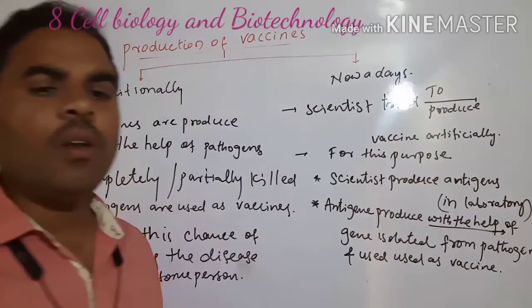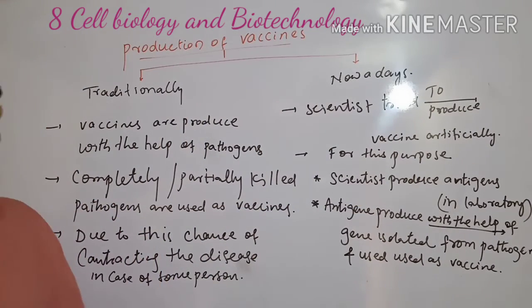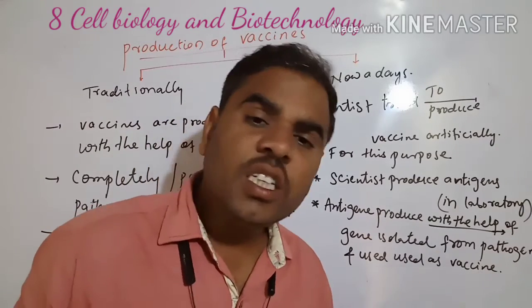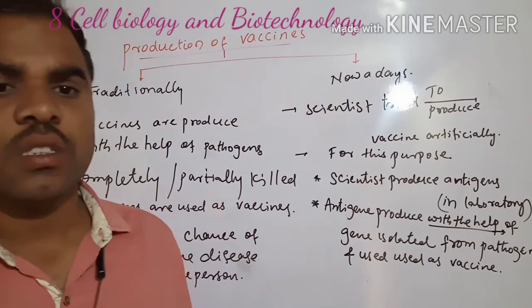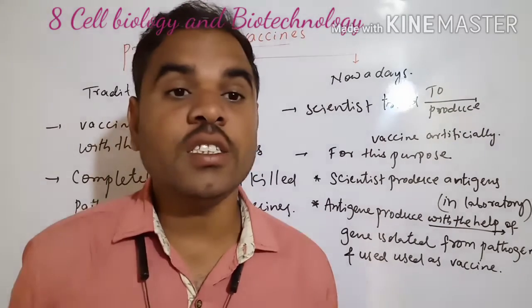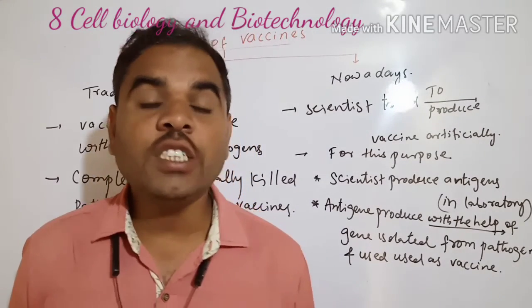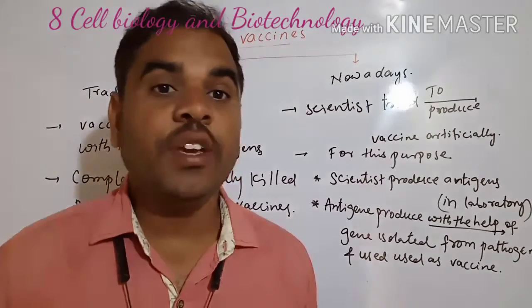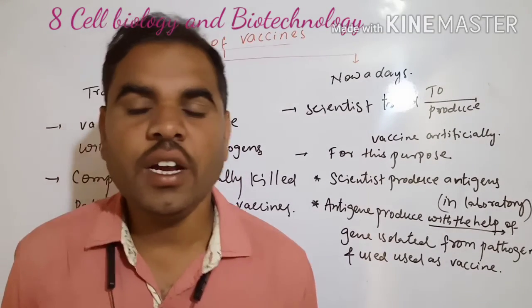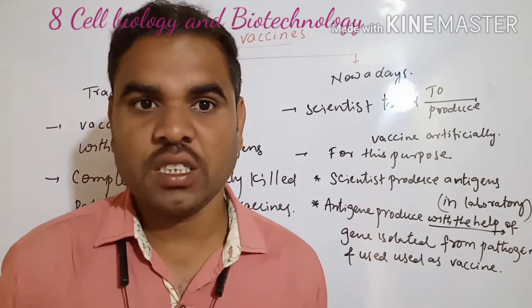For example, we want to produce a vaccine against these pathogens. We should know their genes. If we know the gene, we can produce the antibodies. Antibodies means vaccines.